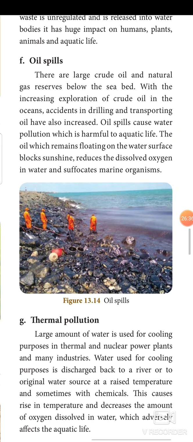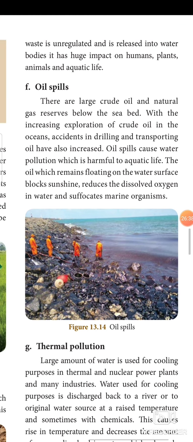Oil spills. It is also a very huge problem for the oceans. There are large crude oil and natural gas reserves below the seabed. With the increasing exploration of crude oil in the ocean, accidents in drilling and transporting oil have also increased. Oil spills cause water pollution which is harmful to aquatic life.